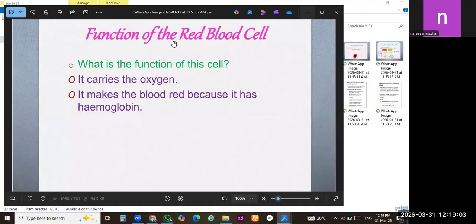Now we will discuss the function of the red blood cells. The basic function of the red blood cell is to transport oxygen from the lungs to body parts and from body parts to the lungs. And the most important protein is hemoglobin. Heme means blood, globin means the special globular structure of the protein. Hemoglobin is a blood protein.